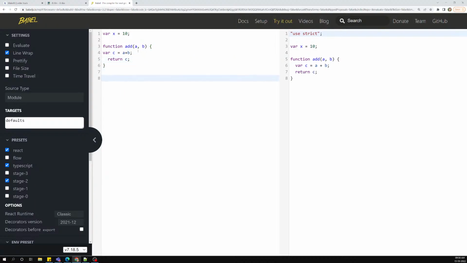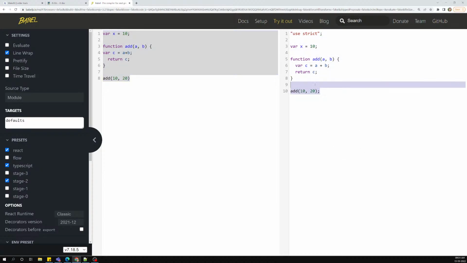So that is compiling, and on the right side you can see the compiled code. I am also writing a call like add(10, 20). If I don't give the semicolon, it does not throw an error; it takes everything and writes it. For example, I have kept it as x = 10 only. I have written the code in ES5, and it has compiled it into ES5 only.